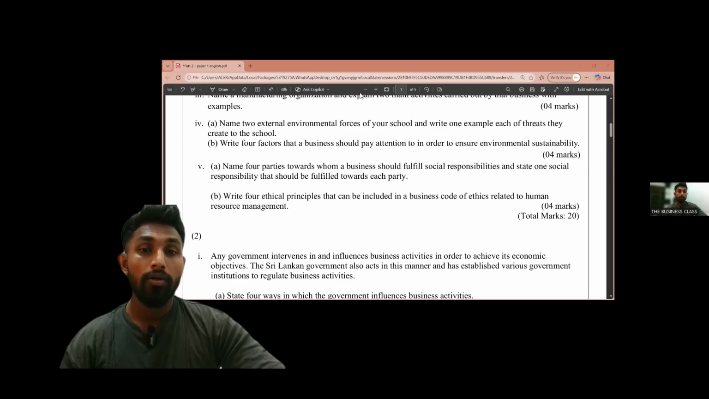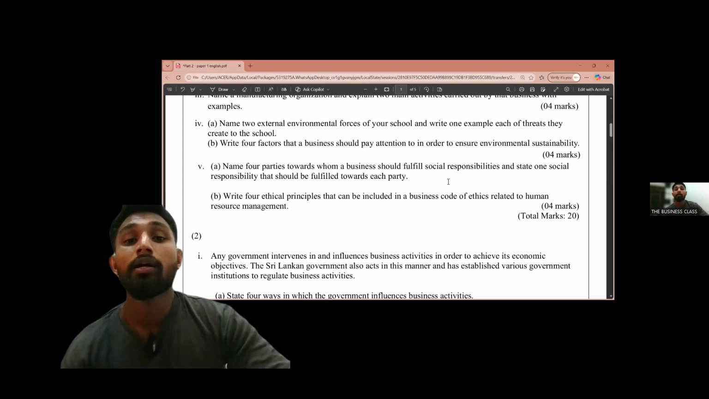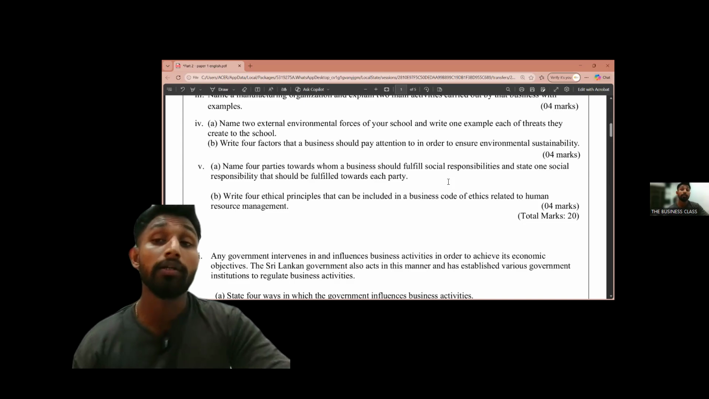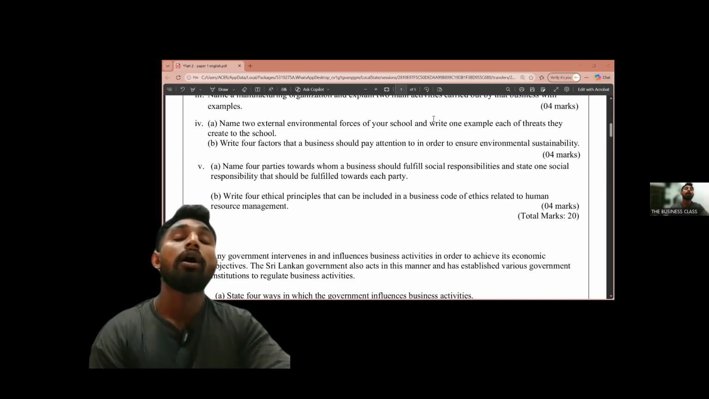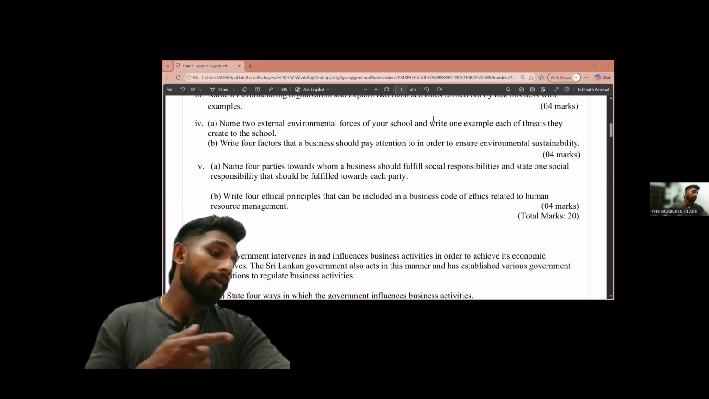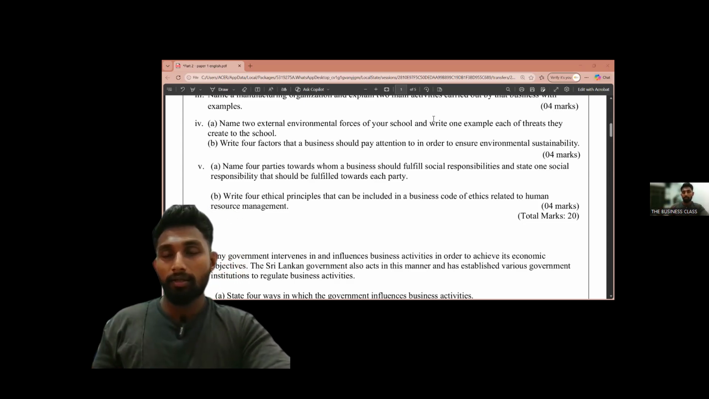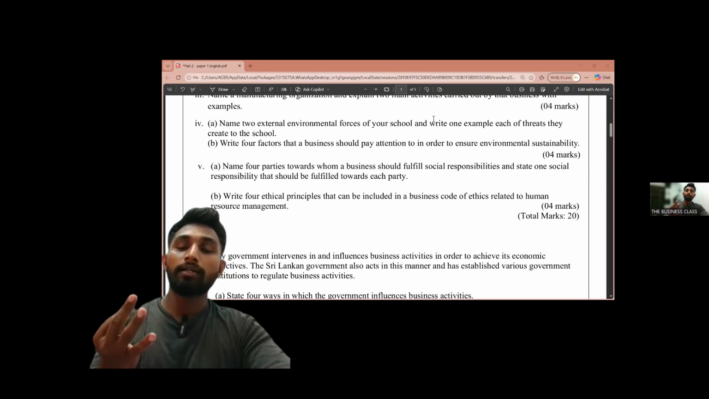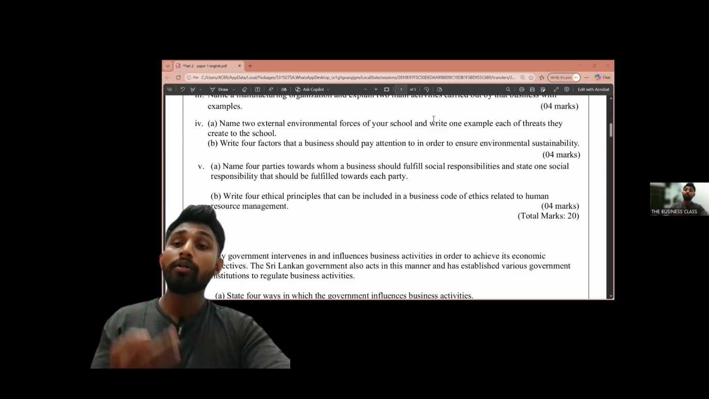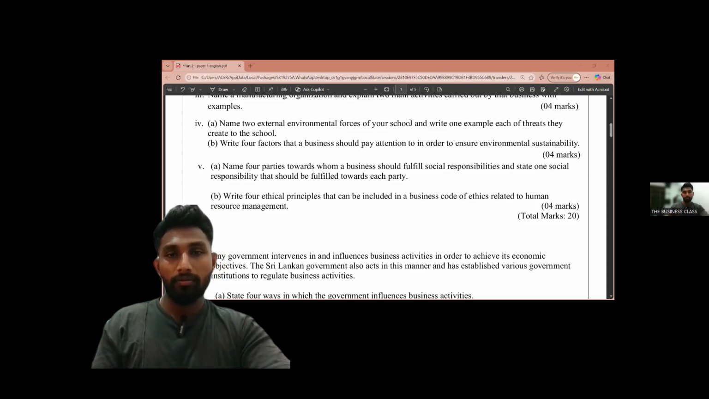Society, yes. Society is the exact answer, right? So the businesses should fulfill social responsibilities to the society. Then we can divide this society into three parts. Someone has written government, right? Government comes under this society. There is government, environment, and also community. Write down environment, government, and community.